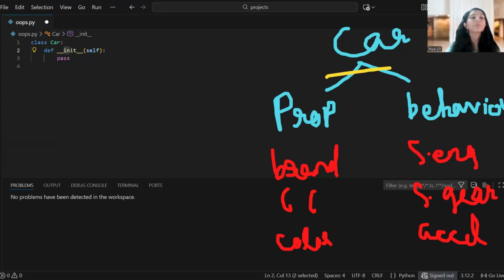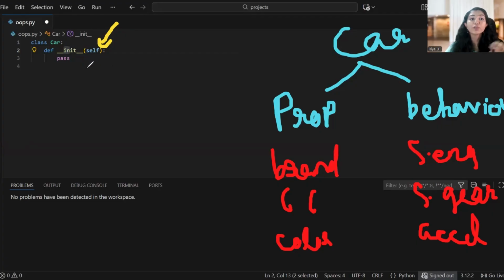Are you able to understand? Then, as usual while writing a function, you have to put parentheses, right? So I'm putting parentheses, then you have to put a colon. This is how you write the function. And you must pass an argument called self. Why self? Self is a reference variable which will help you point to the current object.